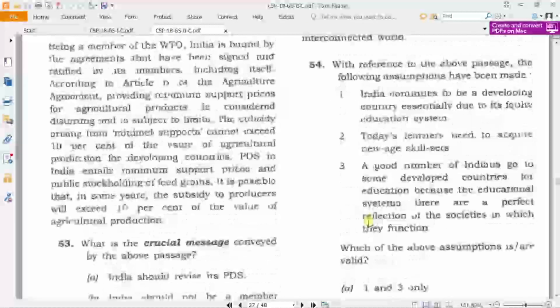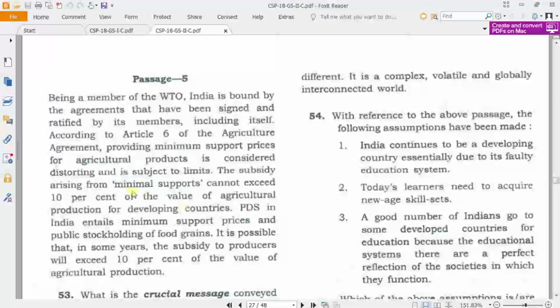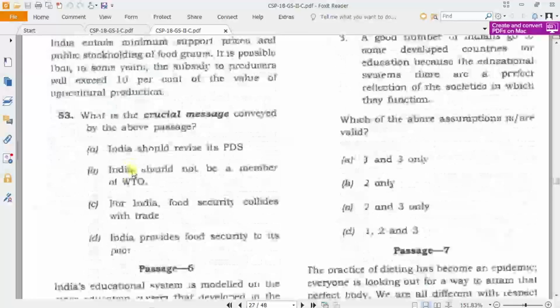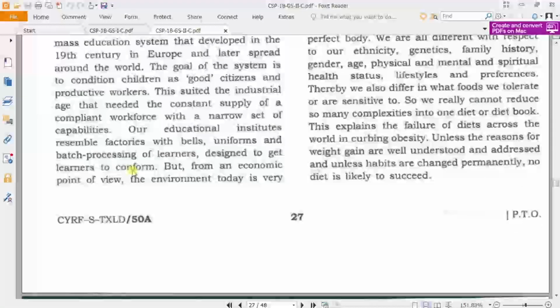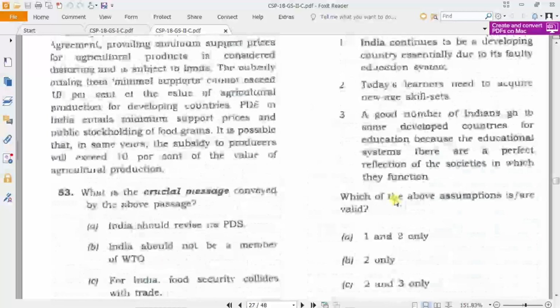Passage 5 again, this is based on agriculture, WTO, and all. This is a paragraph. One question is asked.